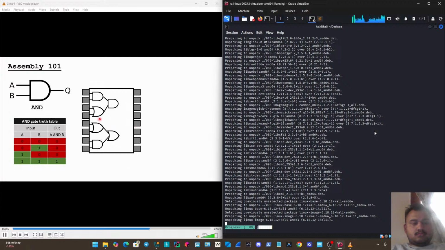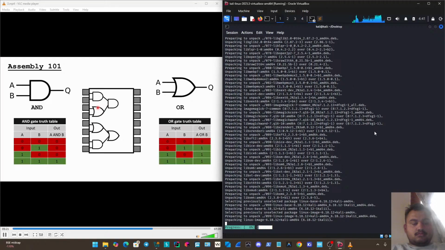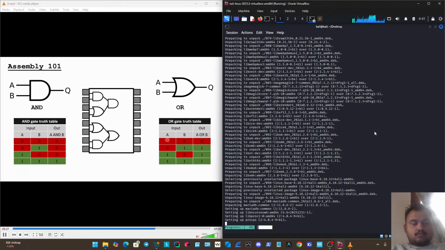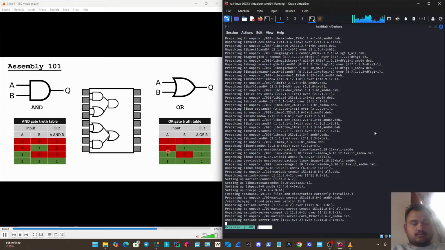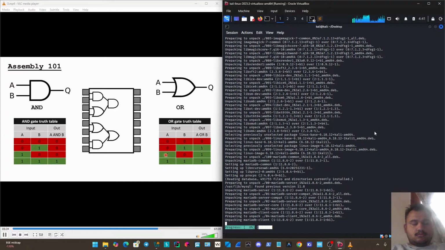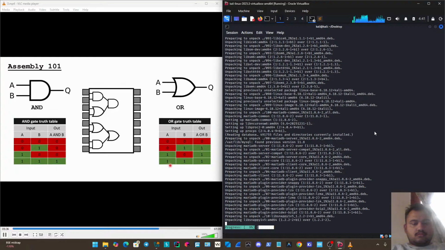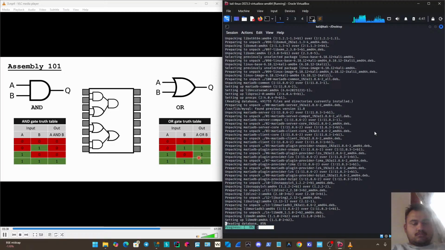The other type of gate that we'll quickly take a look at is the OR gate, which is this one right here. The OR gate has a different truth table where we can see it's basically like one or the other. So I kind of think of it as addition. So 0 or 0 is 0. 0 or 1 is, of course, 1. Same with 1 or 0. And then 1 or 1 is also 1 as well.